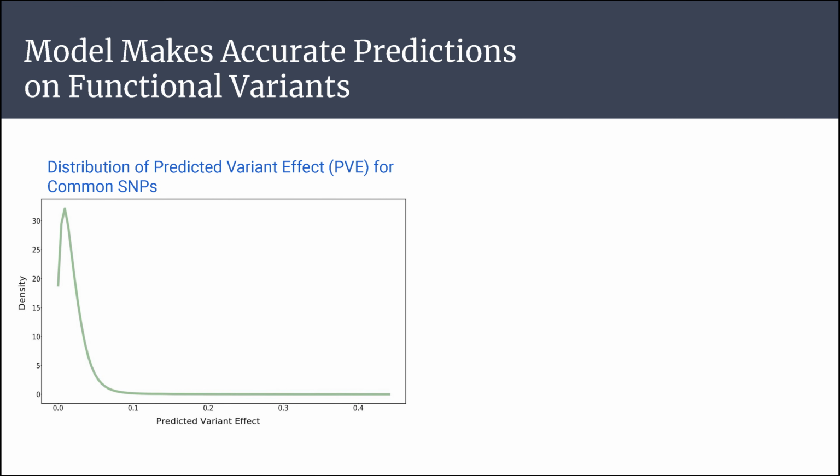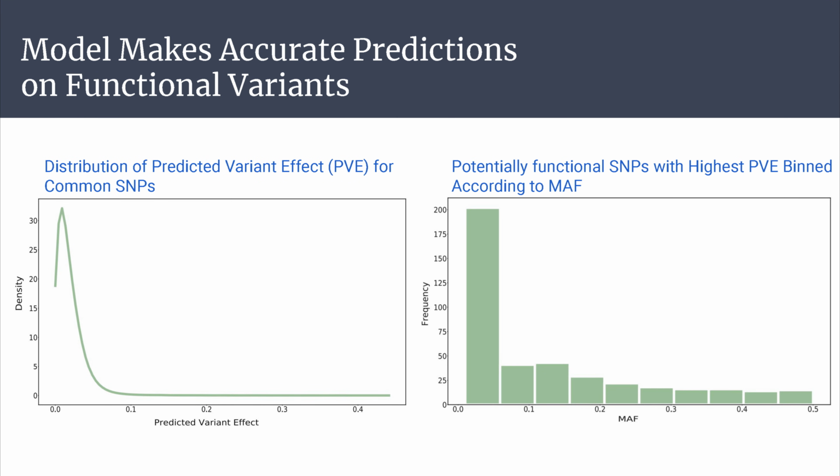We also used MUSEUM to prioritize functional single nucleotide polymorphisms, or SNPs. We define an SNP's predicted variant effect as the change in enhancer activity of the sequence flanking the reference allele when it is substituted by the alternate allele. At 5% FDR, MUSEUM prioritized 416 common SNPs as potentially functional. These SNPs are significantly enriched for low minor allele frequency and commonly occur in regulatory sequences.